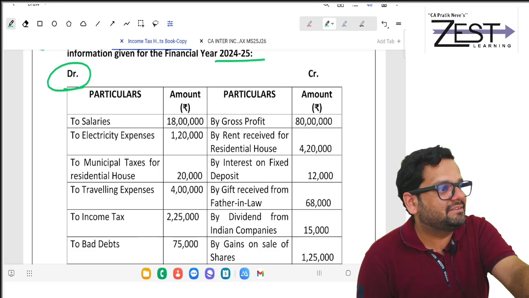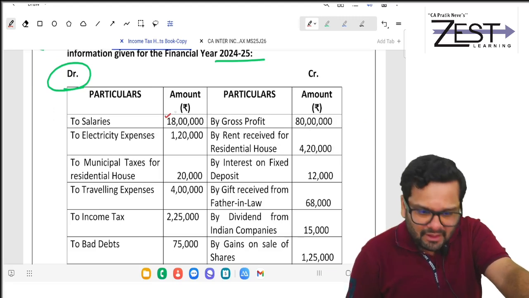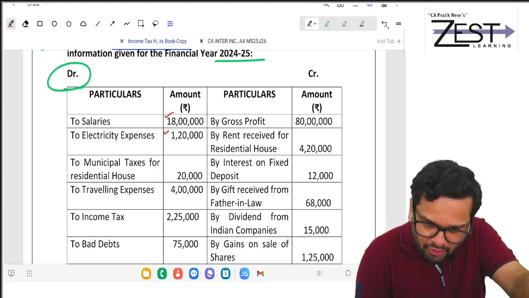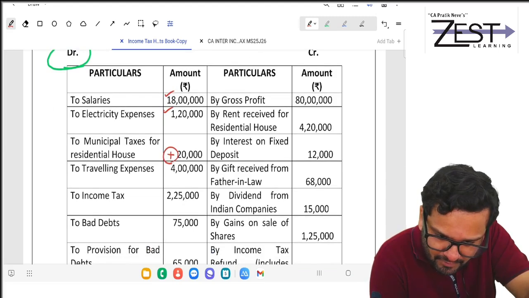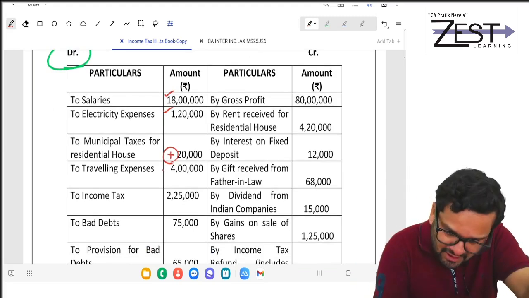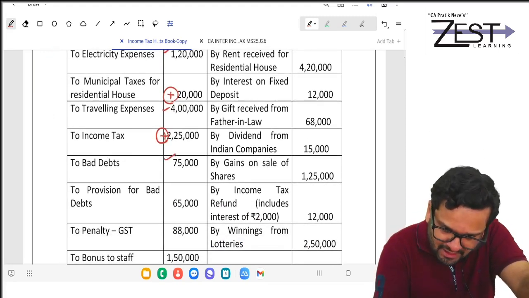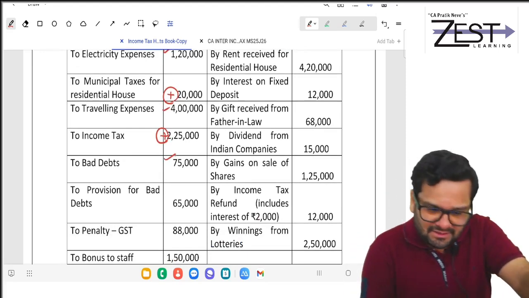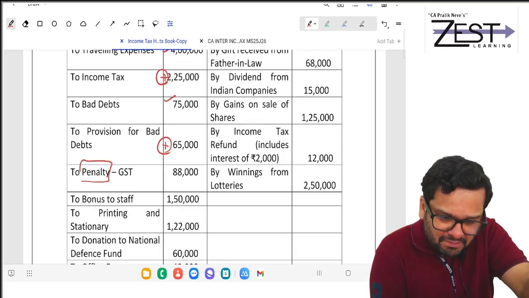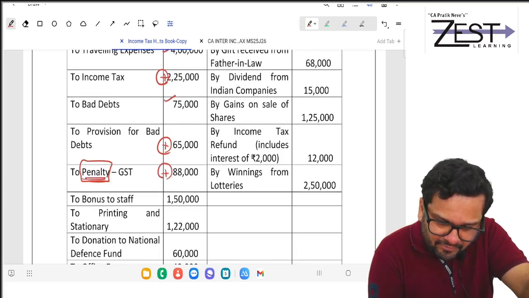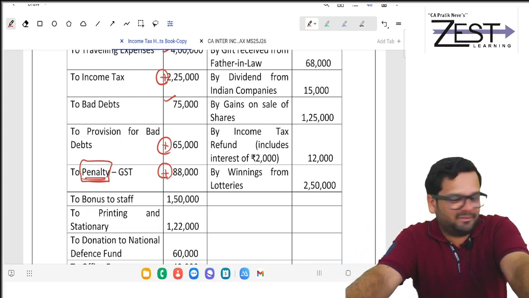What are you getting as the answer for salary? Is it related to business? Yes. Tick mark. No problem. Electricity expense? Yes. Municipal taxes for house? No. What will you do? Add. Traveling expense? Yes. Income tax? Add. Bad debts? Yes. Provision for bad debts? Add. Penalty for GST? Penalty? Add. Any penalty for infringement of law will be added.